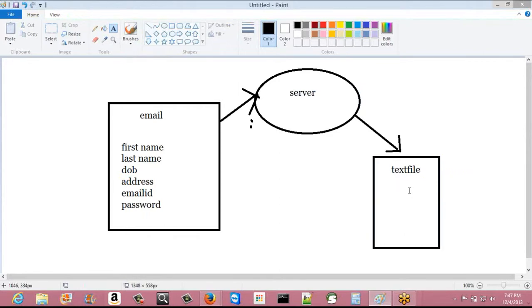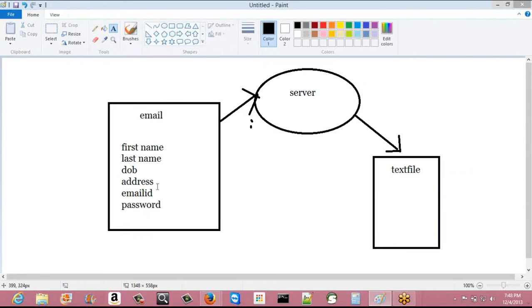Why do we need to save it? Because when the user wants to sign in to that account and provides his email ID and password, there needs to be some methodology to verify that user ID and password, right? So whenever you create an account, that information is saved in some secure place because it needs to be used. All this information, which is passed from the email application to the server to the text file, is called data.